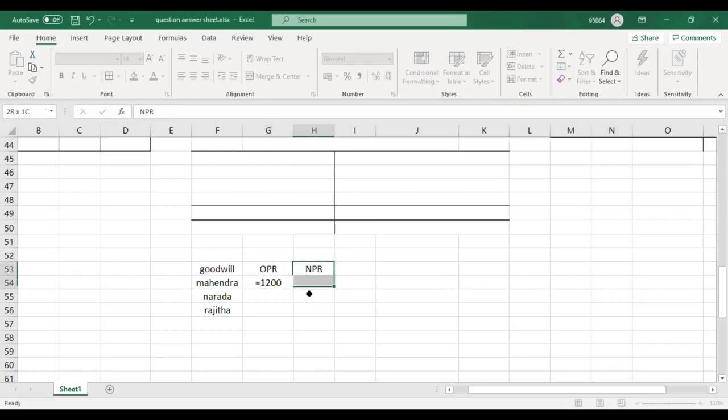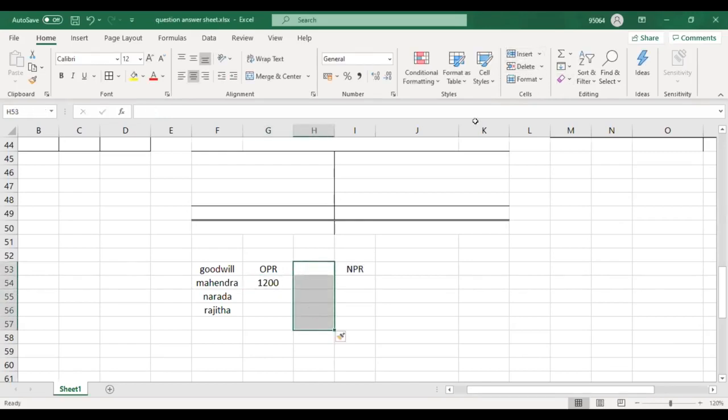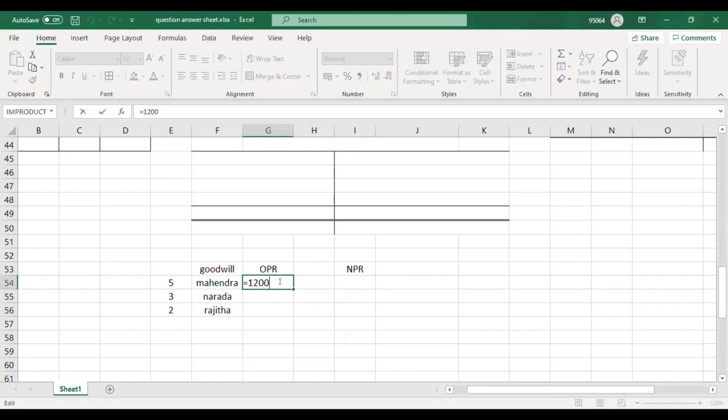So Mahendra, okay, give me a minute. So Mahendra is getting 5, Narada has 3, Raj is the 2. So this is the old profit sharing ratio, isn't it? So 1200 is divided by how much? 10. Because goodwill should be appropriated among all three partners based on the ratio. How did I get 10? You add these three, 5 plus 3 plus 2, 10.